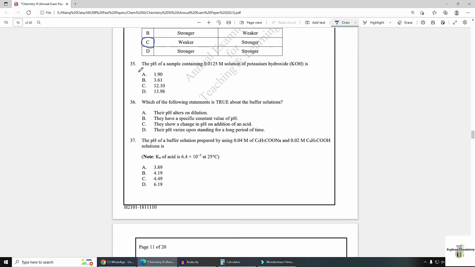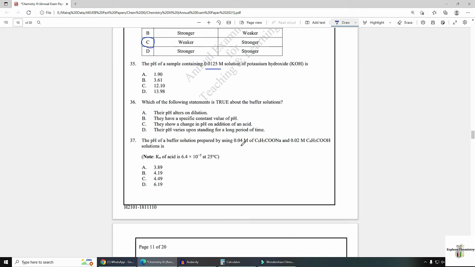Number 35. The pH of a sample containing this much molar solution of potassium hydroxide is. You need to calculate the pH. The molarity of the solution of potassium hydroxide is given. From the molarity of a base, you can easily calculate the pOH value. By subtracting the pOH value from 14, you will get the pH value.